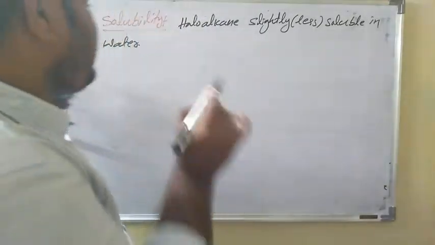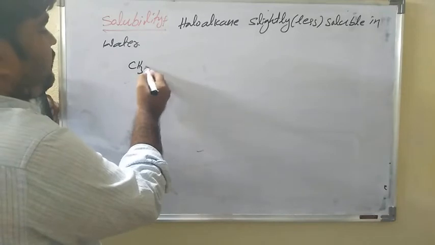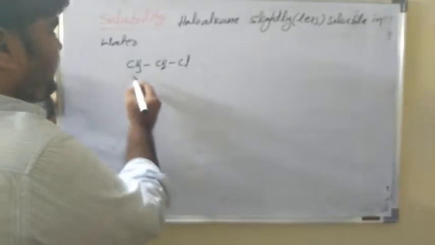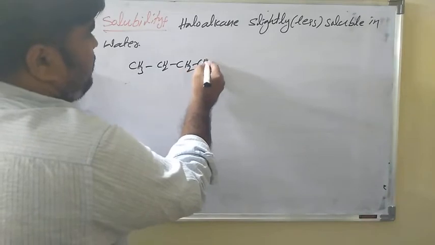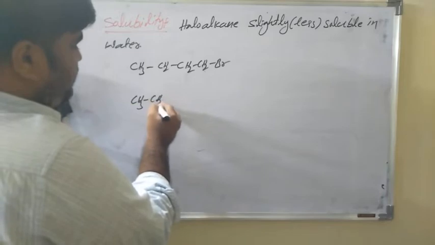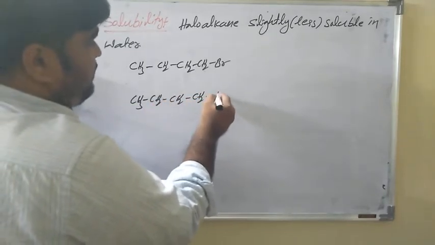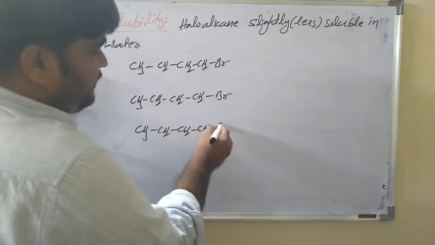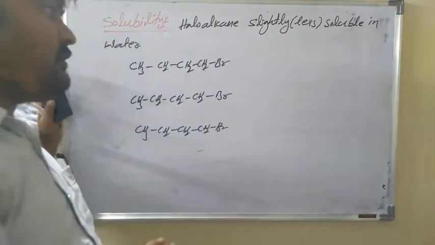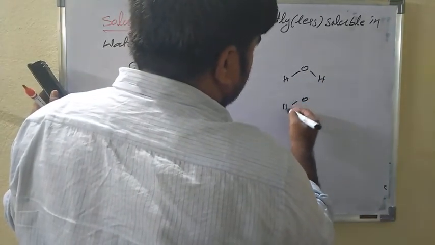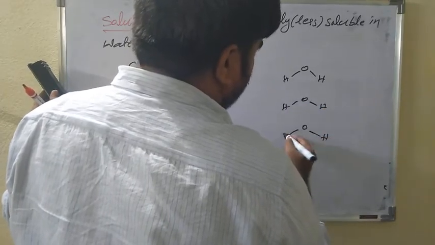Let us see an example. You can take methyl chloride or ethyl chloride, propyl chloride, whatever. Those are gases, so you can take a liquid molecule like bromobutane. There are so many molecules around. And we can take a sample of water. Water means not just one water molecule, but so many water molecules.